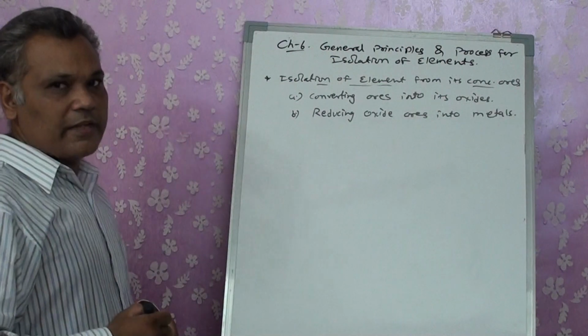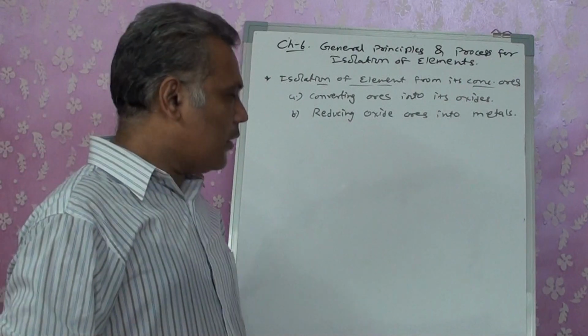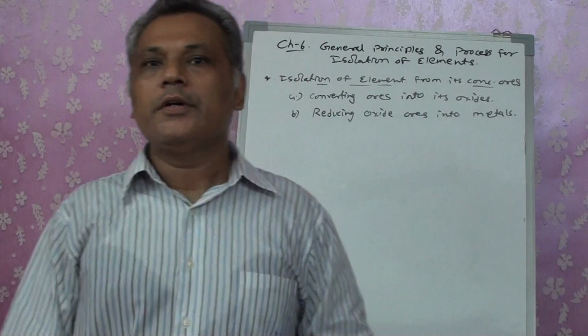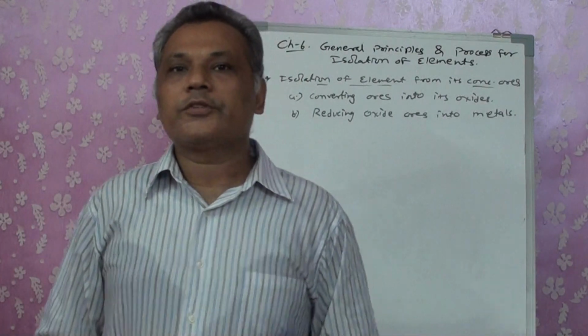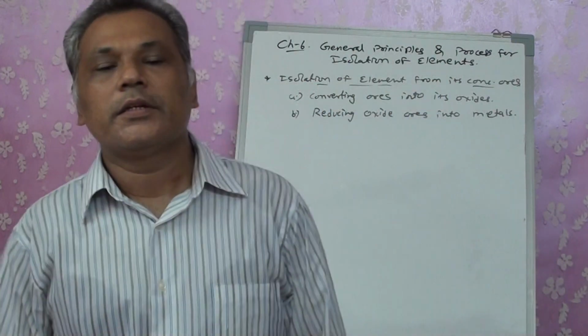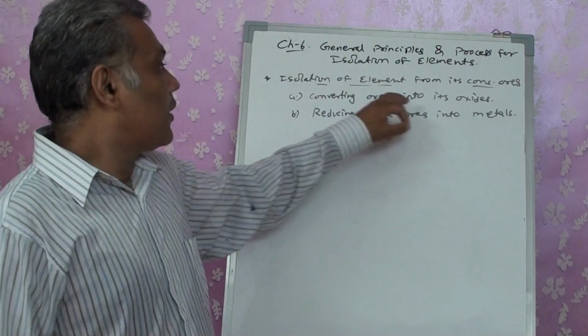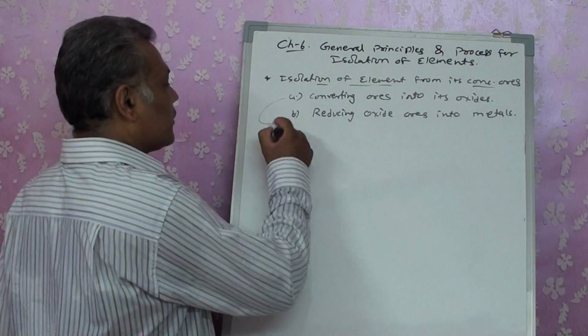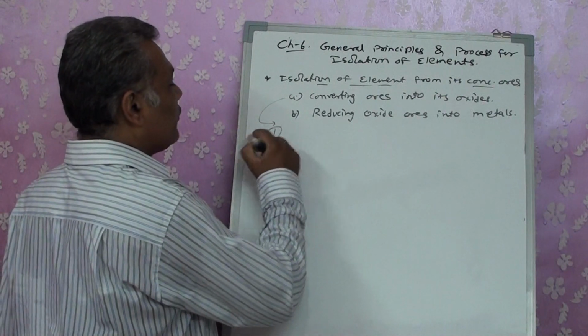That is impure metals. I was actually going to write impure metals, but we will see it as metals as given in our textbook. We are going to convert it first of all into the oxide ores, and then that oxide ore we will be converting into metals, right? So for converting the ores into oxides, again this particular process is divided into two: